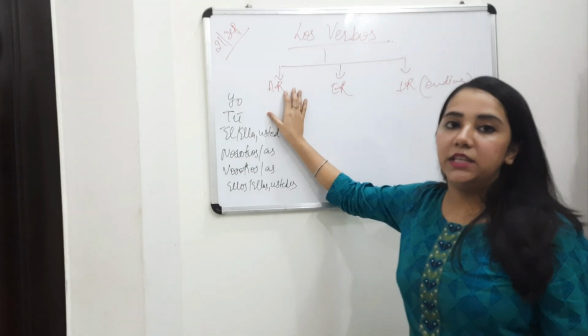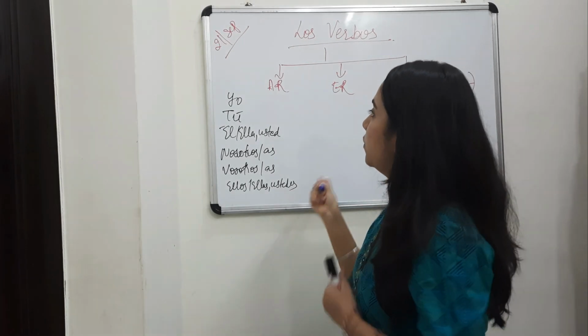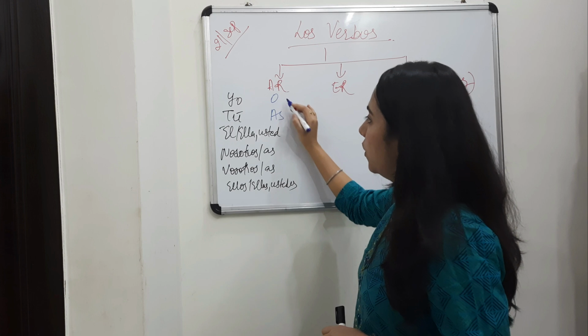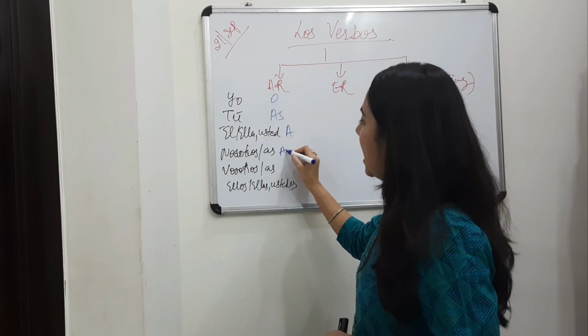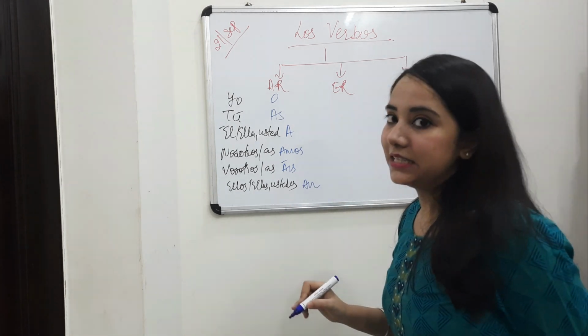How will you conjugate AR, ER, IR ending verbs? For AR verbs, you will replace the AR with o, as, a, amos, áis, an.